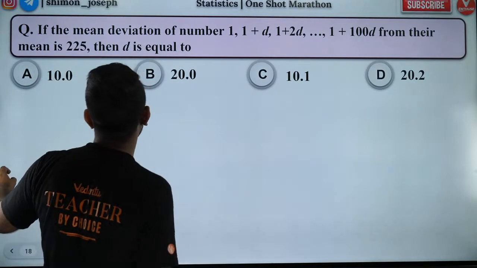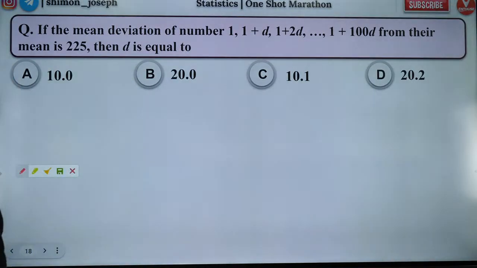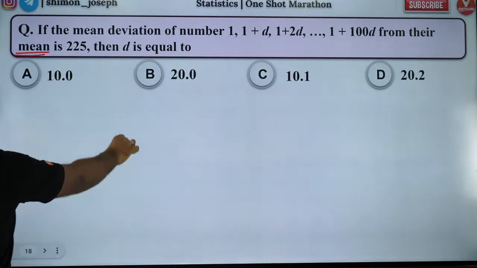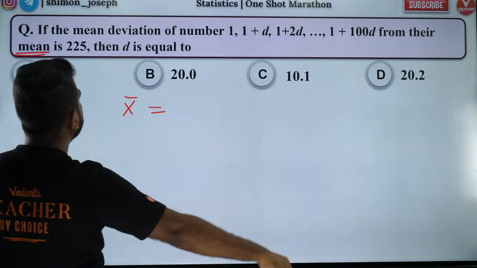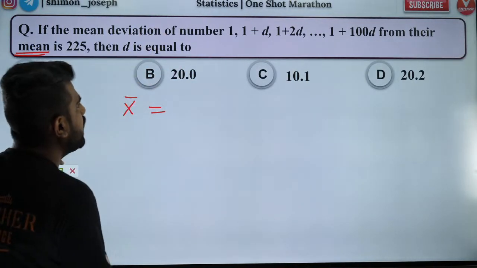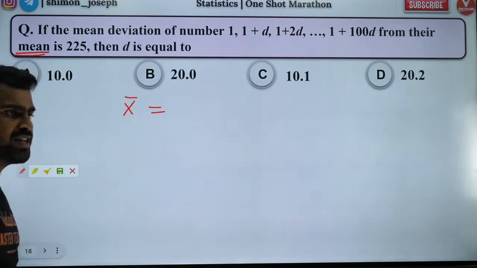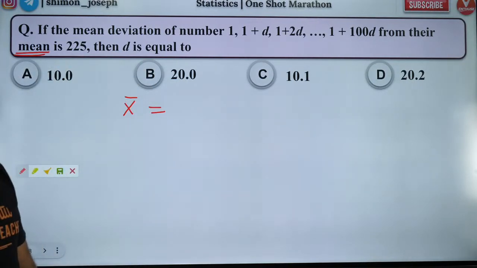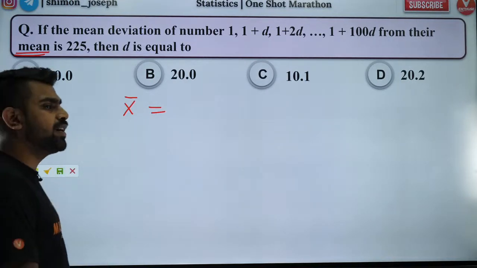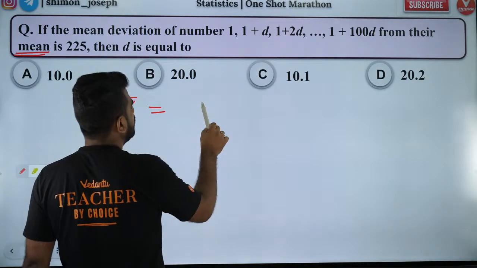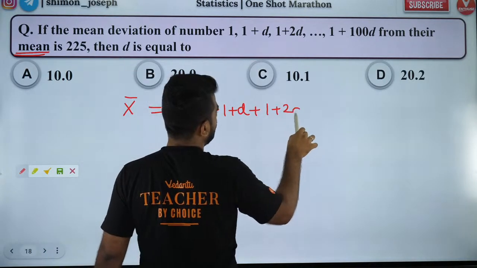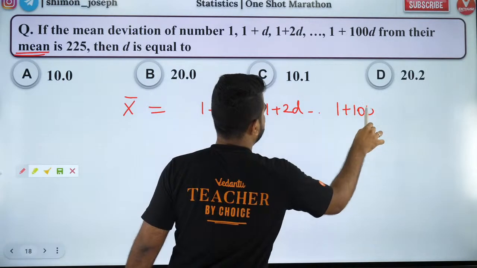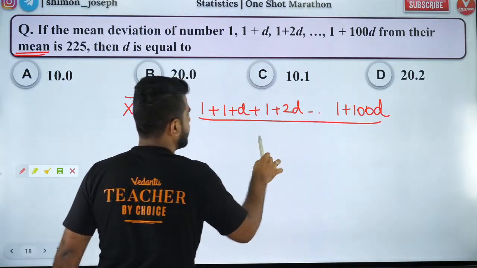Absolutely right, I guess. So first of all, guys, we have to find the mean. What is the mean? The mean is going to be the addition of all of them divided by the number of terms. Since there are 101 terms, the terms are 1 plus 1 plus d, 1 plus 2d, all the way up to 1 plus 100d. So I'm going to divide by 101.